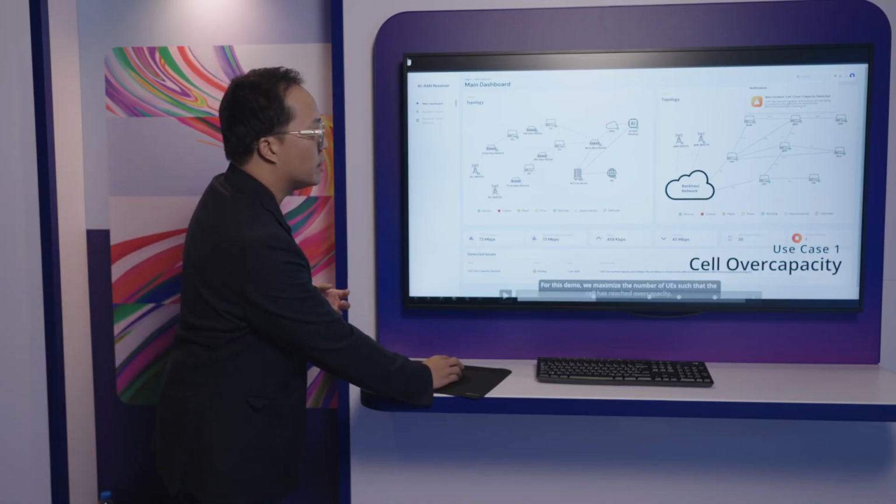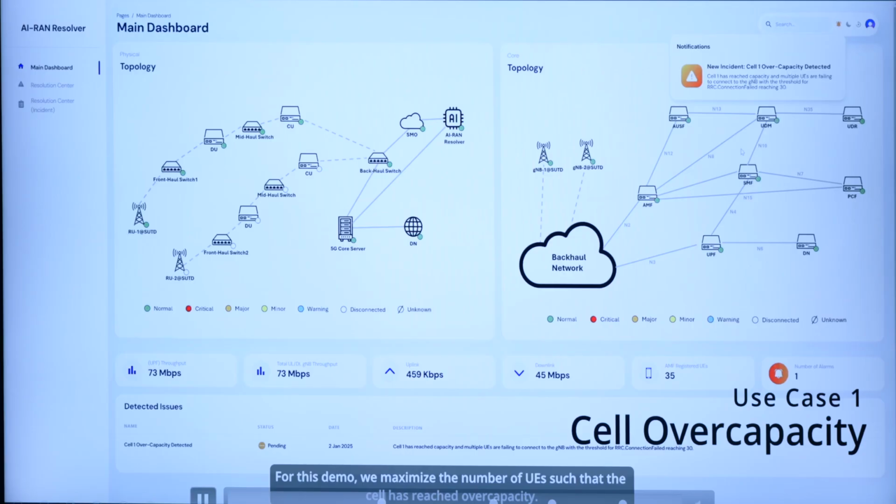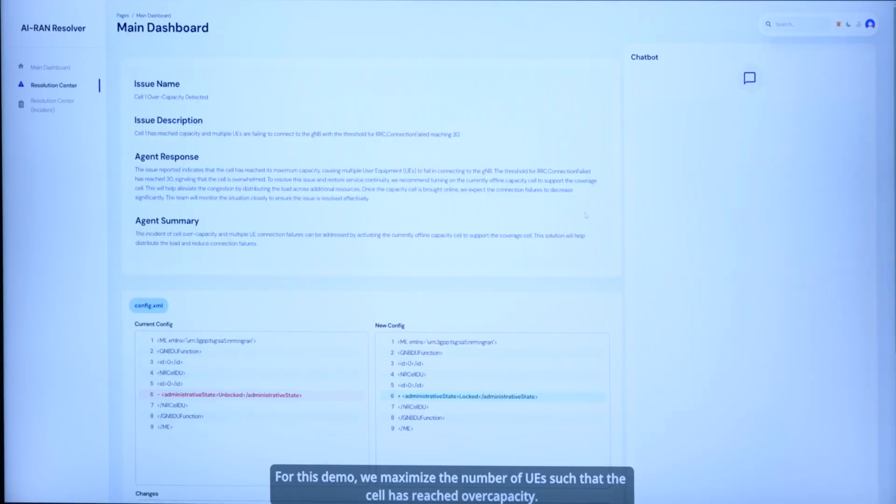So what you can see from this dashboard is it basically provides notifications as new incidents and new events happen in the network. By the time you see a notification pop up, the generative AI agent would have already performed its task in the background. So the first use case we're showing is a cell overcapacity use case. In this scenario, we detected that one of the cells in the network is approaching capacity limit.